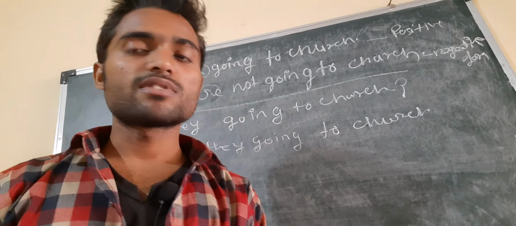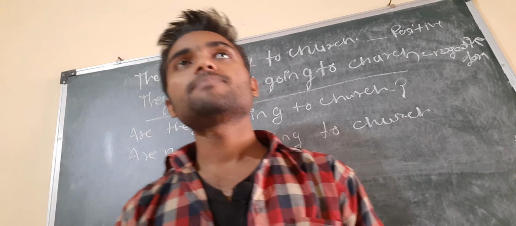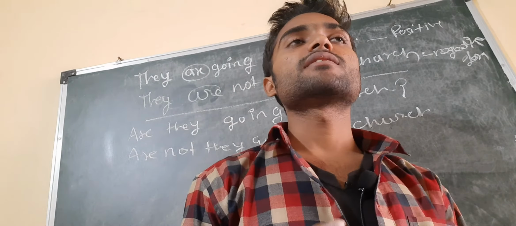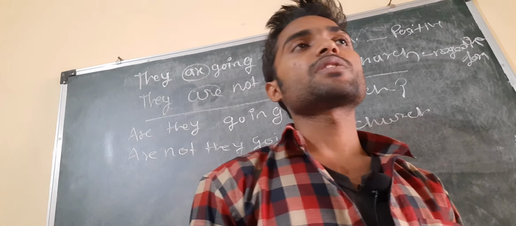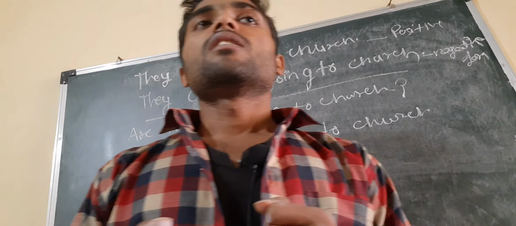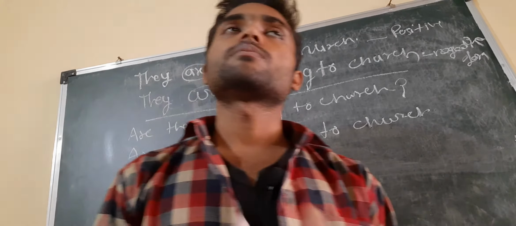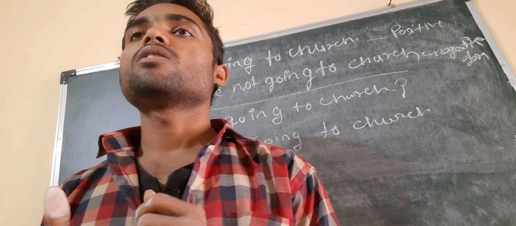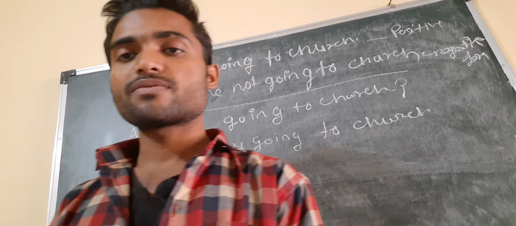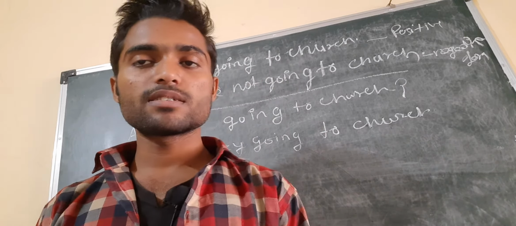So I hope you understand what the present continuous tense is. Now I summarize everything in detail. Present continuous is something which is continuing, going on. For making the positive form of the present continuous tense, it is subject plus is/am/are, plus verb first form plus ing, and plus object.